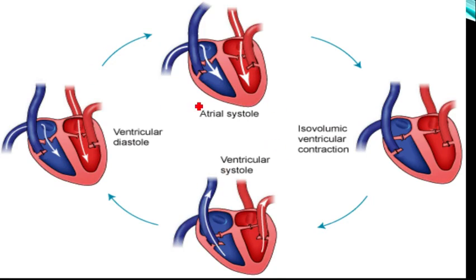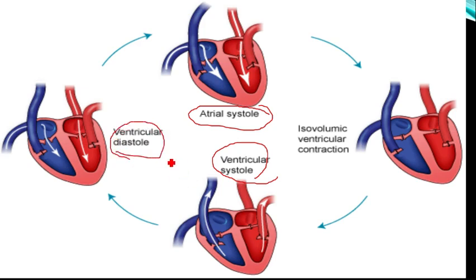During the cardiac cycle, once again we will discuss what happens. The cardiac cycle is mainly divided into 3 parts: atrial systole, next ventricular systole, then ventricular diastole or cardiac diastole. Atrial systole means contraction of both atria, which leads to depolarization of both atria, then blood flows from both atria to ventricles.